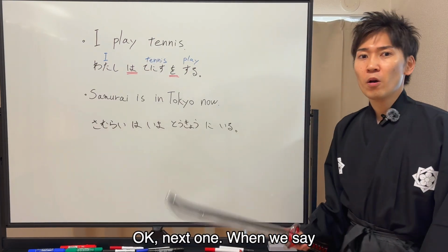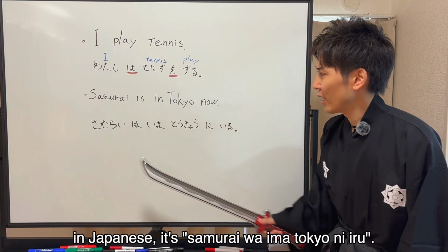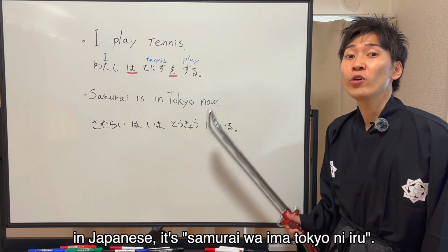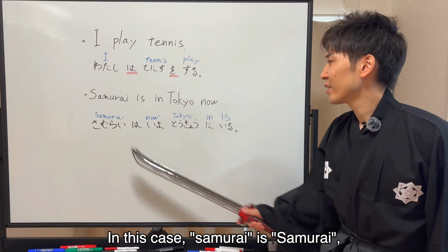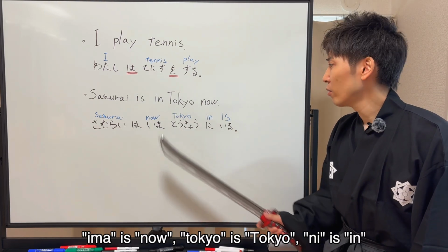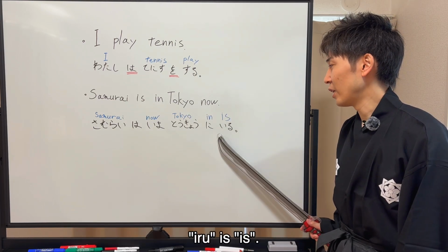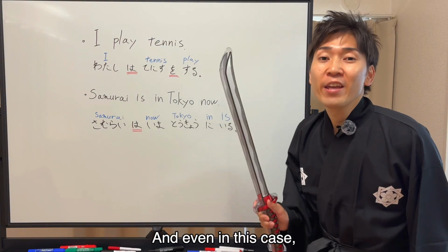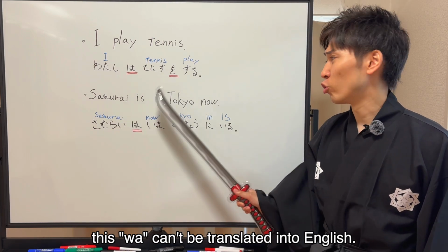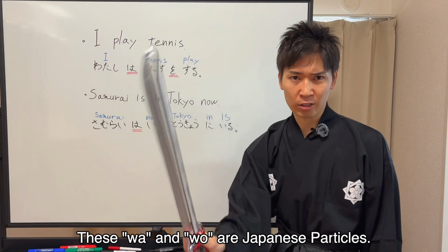Okay, next one. When we say samurai is in Tokyo now, in Japanese it's 侍は今東京にいる。In this case, samurai is samurai, and 今 is now, and Tokyo is Tokyo. に is in, いる is is, and even in this case, this は can't be translated into English. And these は and を are Japanese particles.